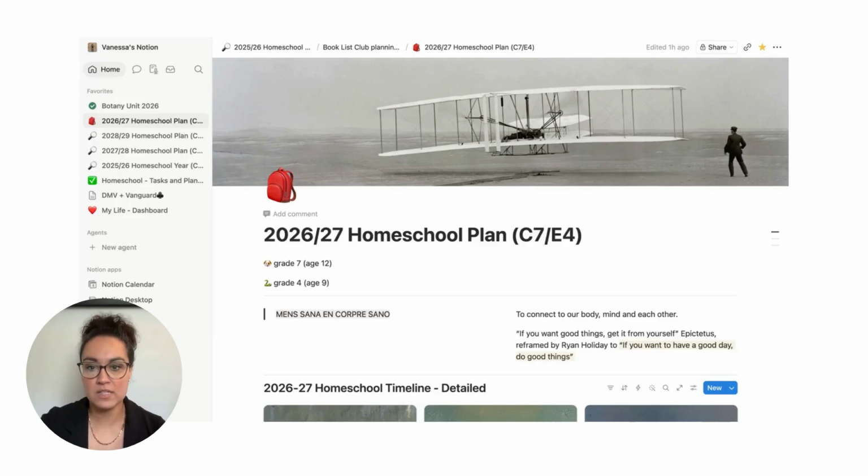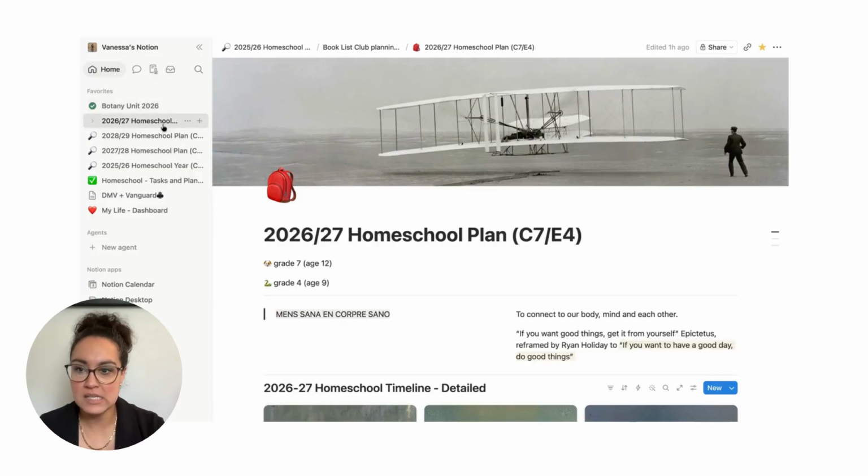So one of the themes this year for us is World War I and II. And this picture is just a stock picture in Notion. It's free. So that's why I picked that picture. I like visuals. I like things to look pretty. That's why that's their backpack for like the school kind of thing.